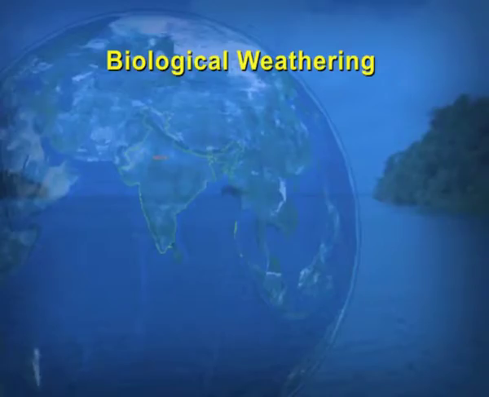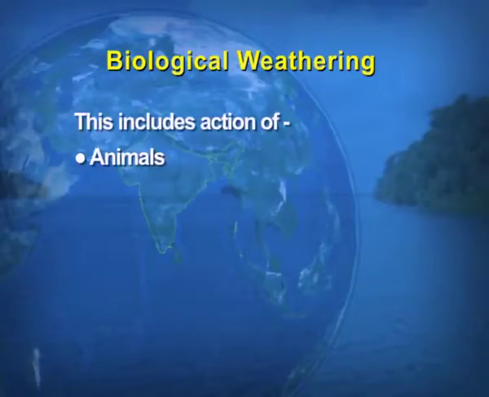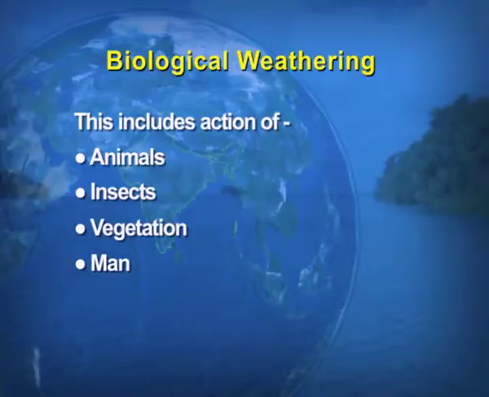Now, we take up the third type of weathering, that is known as biological weathering. This includes the action of animals, insects, vegetation and man, of course. Now, first we take up the action of animals and insects.